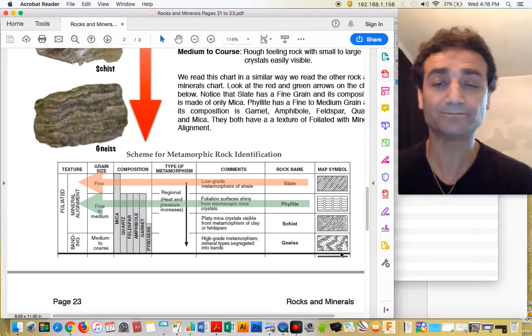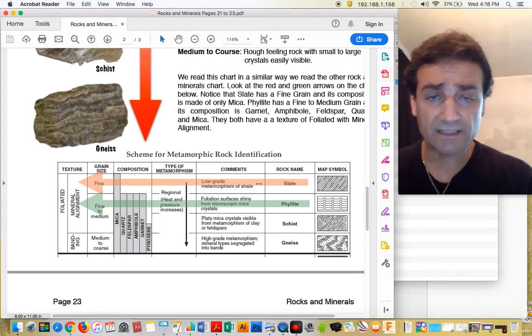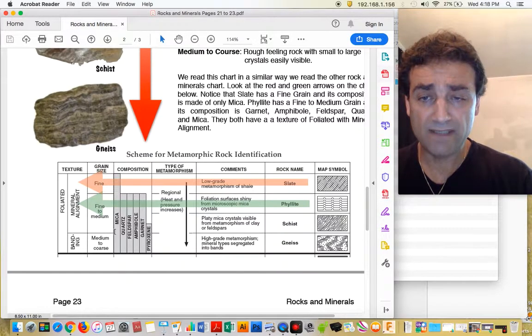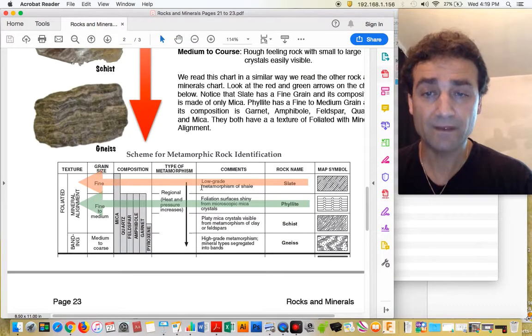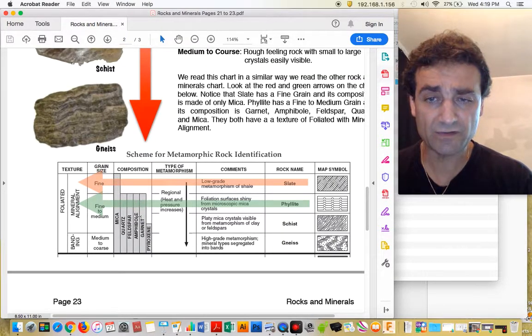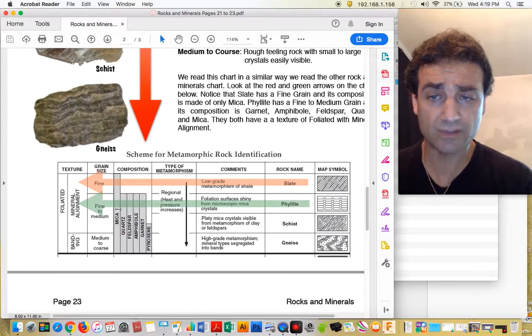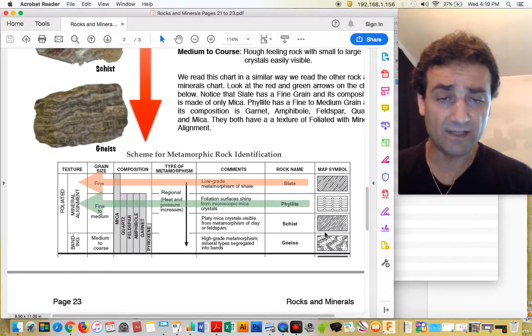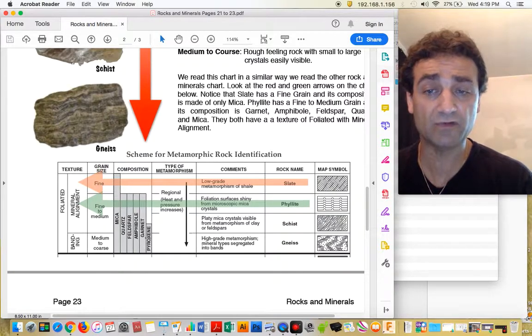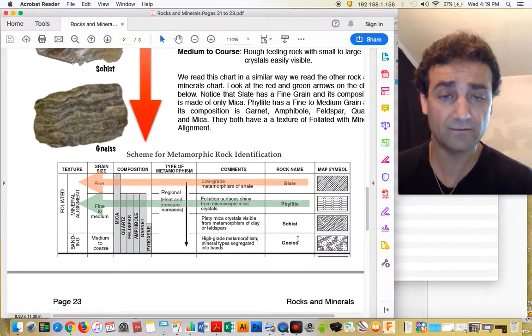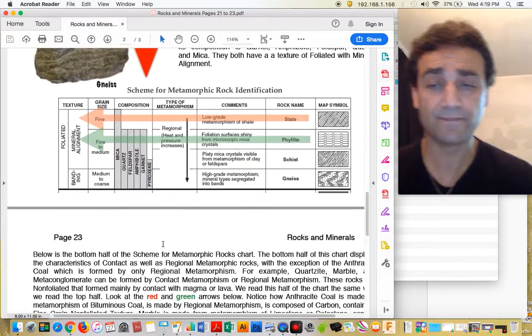Now, if you notice, slate only has mica in it, either biotite mica or muscovite mica. But then as you go down, different crystals start to form. For example, phyllite will contain garnet, amphibole, feldspar, quartz, and mica. And then all the way down at the bottom, gneiss will have all those mineral crystals, but in addition, it will also have pyroxene. You go straight across.